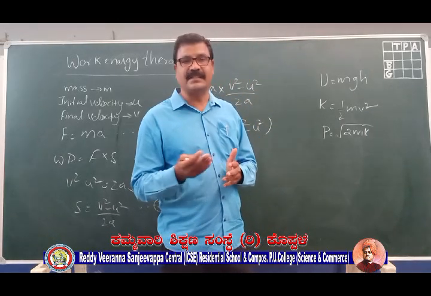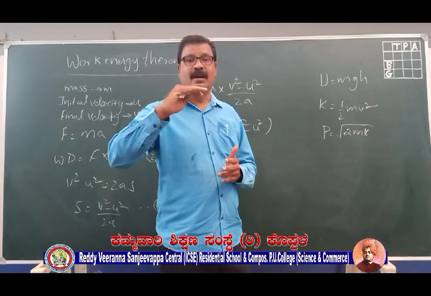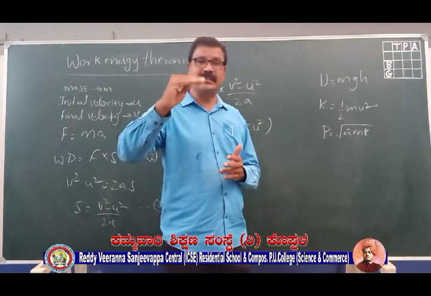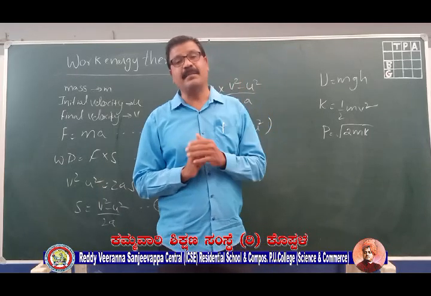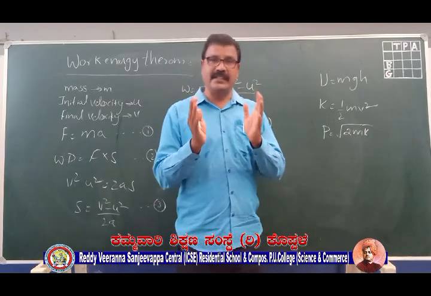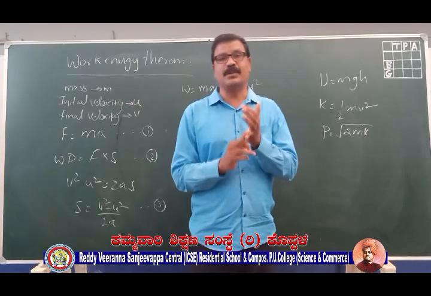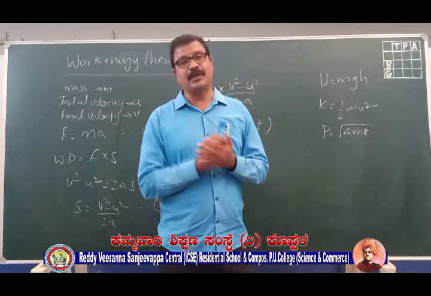Potential energy, we discussed, is due to the state of rest or position for a rigid body, and due to the change in dimensions for a non-rigid body. We discussed gravitational potential energy and elastic potential energy.